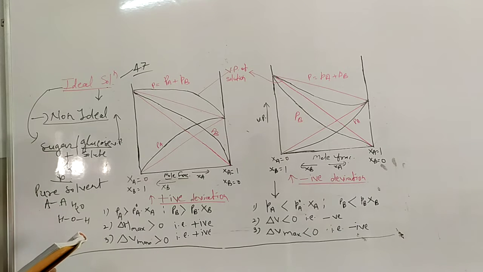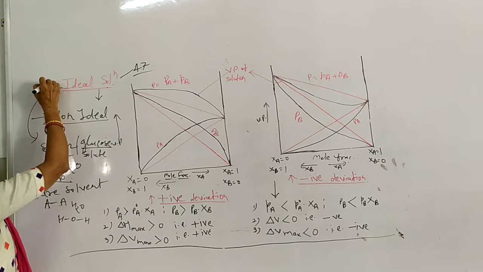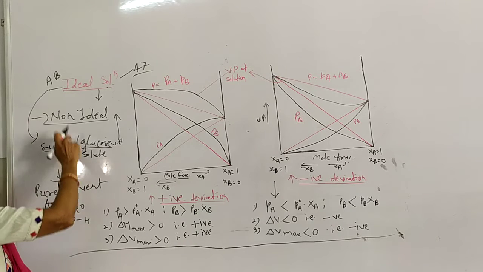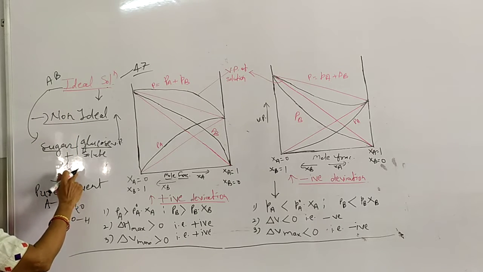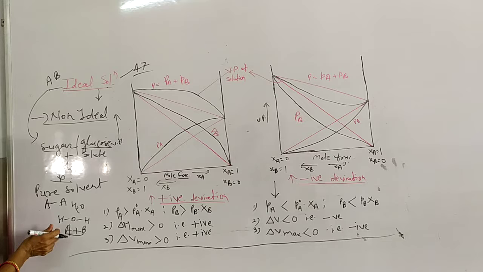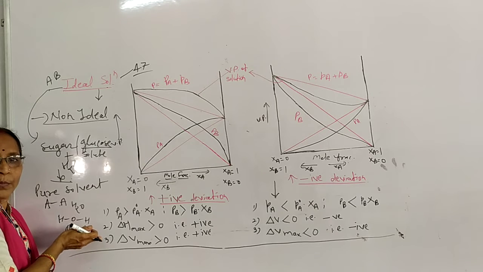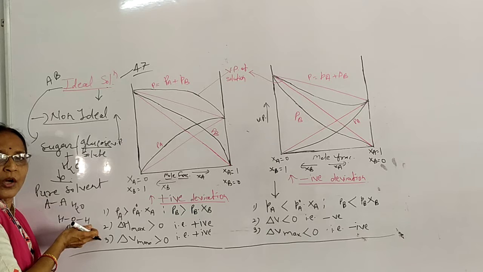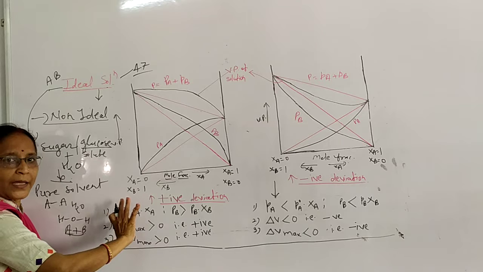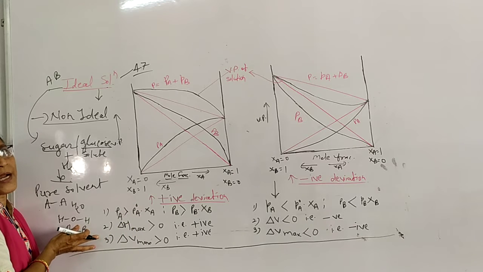Now, whenever there is intermolecular attractive interaction of AA type or BB type of molecule, suppose my solution is AB, where A I will consider here as sugar or solute and B I will consider here as H2O. Now when I dissolve A into B, the intermolecular attraction or interaction between the solute and solvent molecules or particles is more and we cannot separate them by naked eye. Such a solution we can consider as an ideal solution.